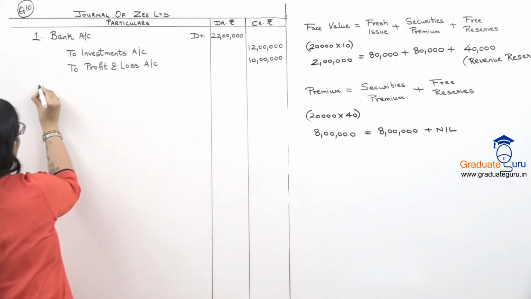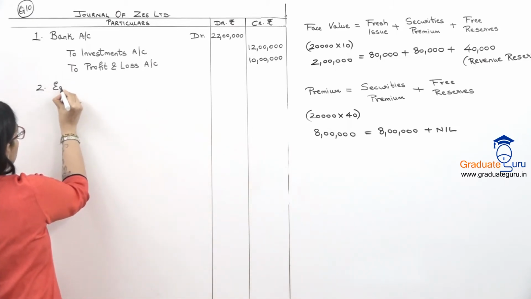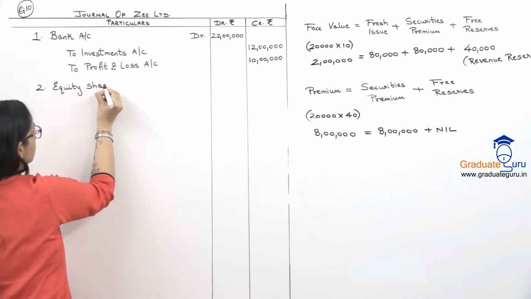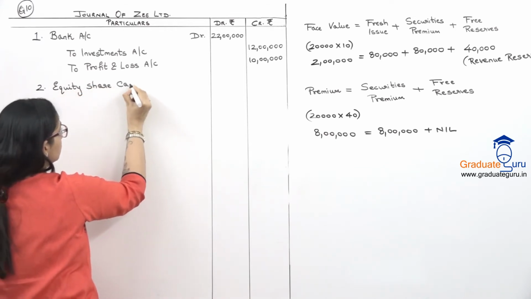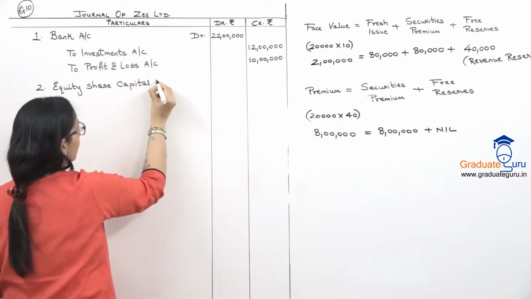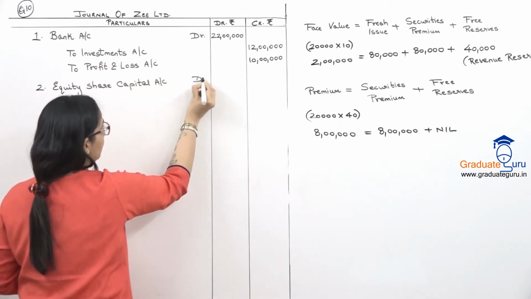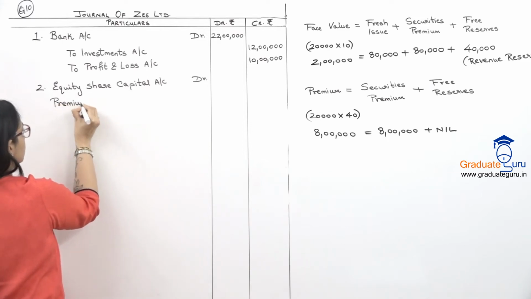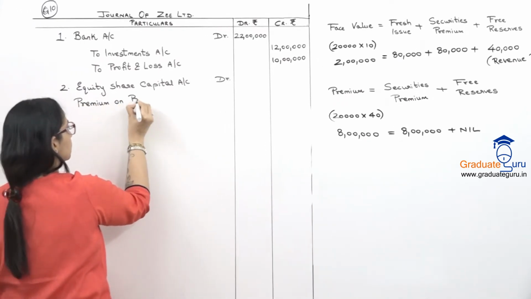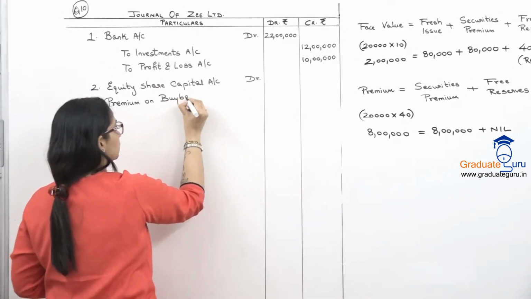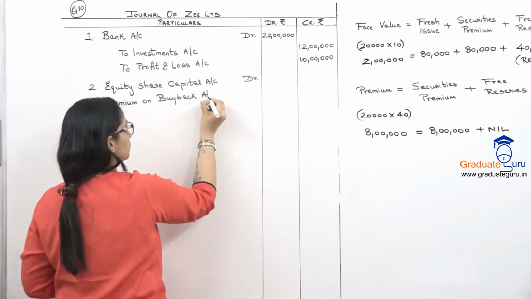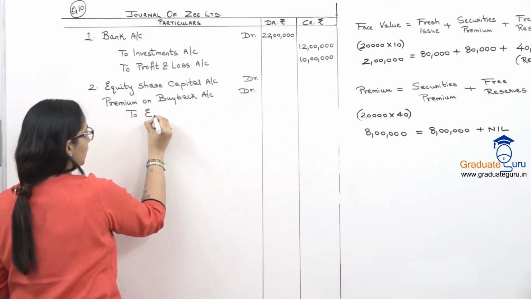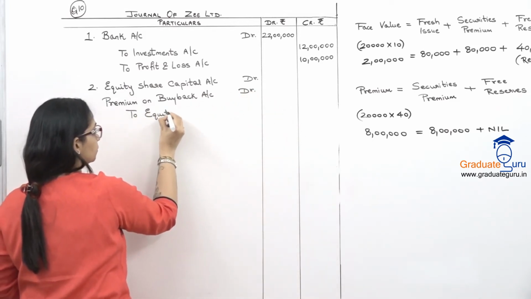So my entry for buyback, equity share capital account debit, we are also paying premium. So premium on buyback account debit, and we have to pay the full amount to equity shareholders.